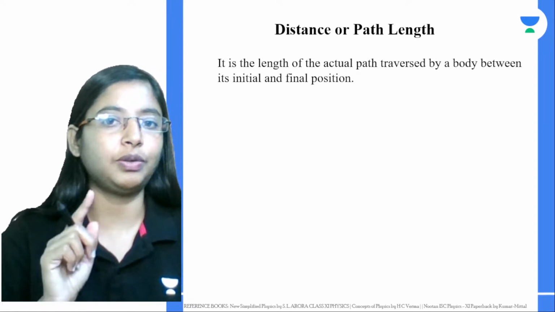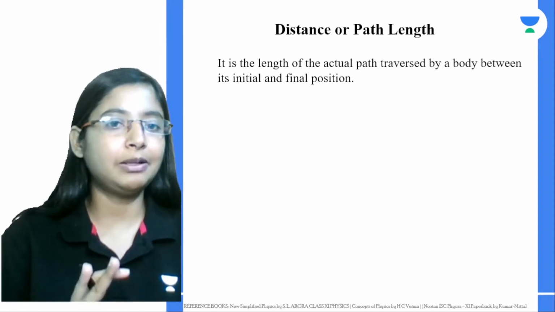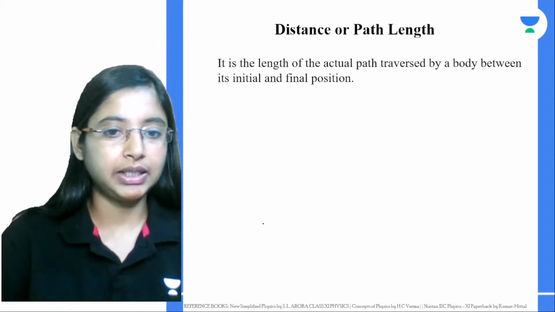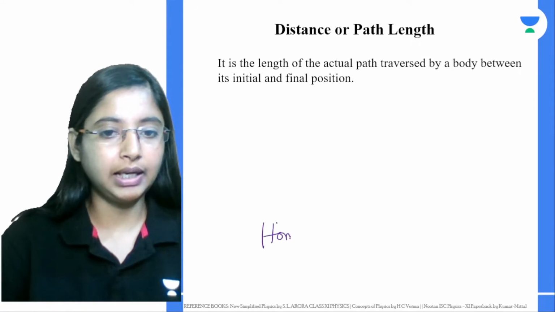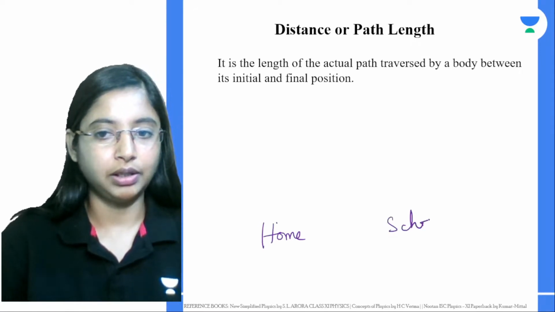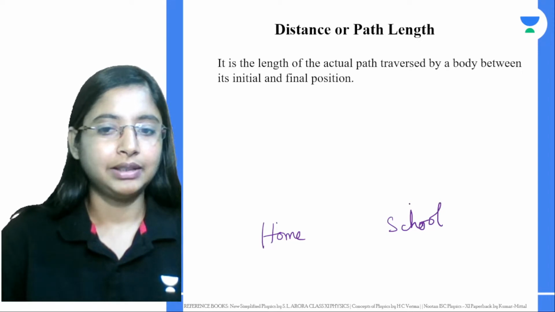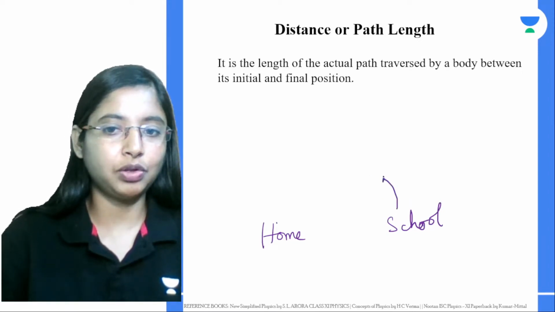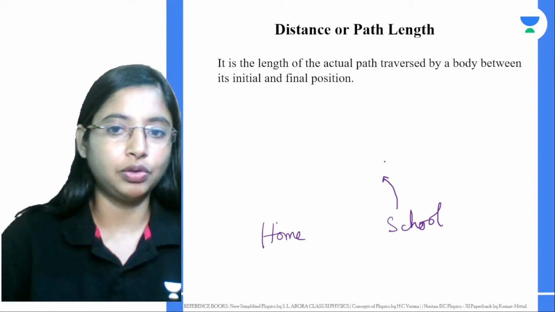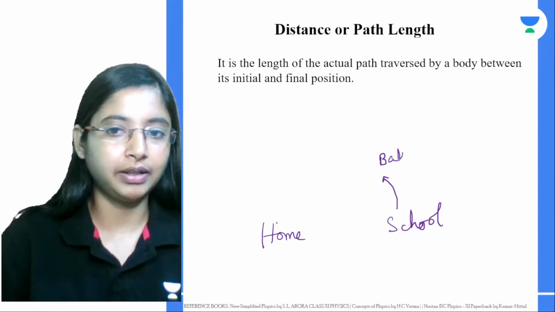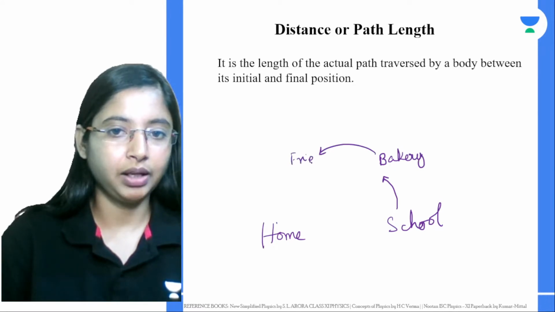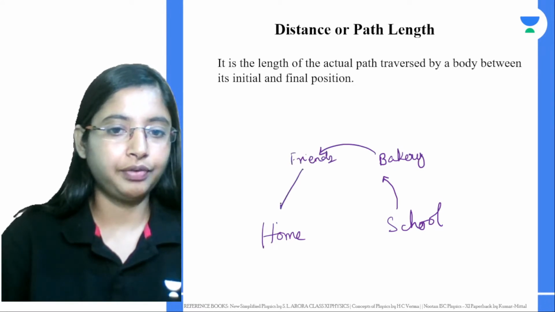All right, and on this part, we are coming to the first thing that we learned, right? We covered the concept of distance, right? We did it with a very simple example. Let's say this is our home and let's say this is our school. So let's say you're in school. From school, we don't want to go to home directly. So we want to go to an eatery or a bakery, right? From the bakery, let's say you're going to your friend's house. From there, you're coming back home.